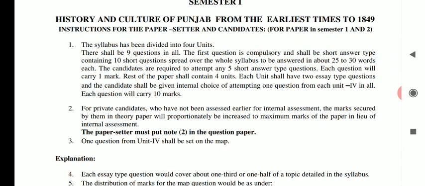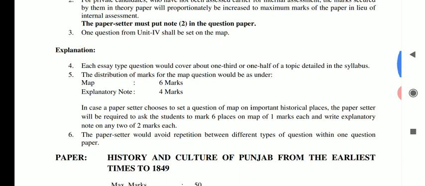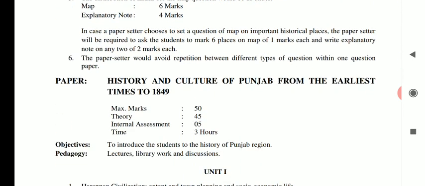The candidates are required to attempt any 5 short answer type questions, and each question will carry 1 mark. The rest of the paper shall contain 4 units, and each unit shall have 2 essay type questions, and the candidate shall be given internal choice of attempting 1 question from each unit, 4 in all. Each question will carry 10 marks. The paper is of 50 marks. The theory is of 45 marks. Internal assessment, which is given by your college, is 5 marks, and the time allotted for the paper is 3 hours.